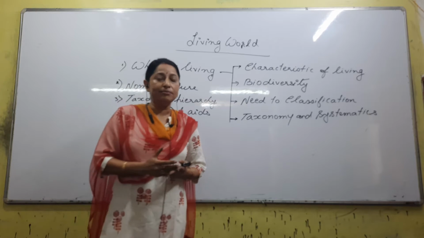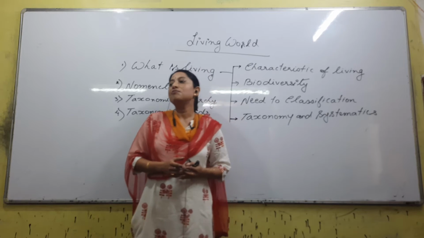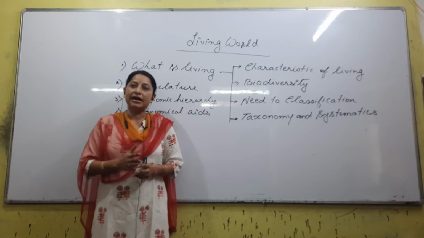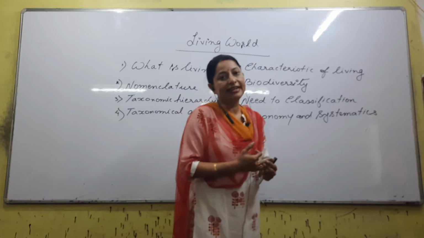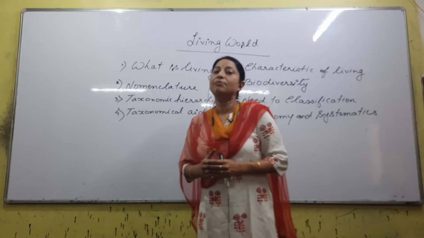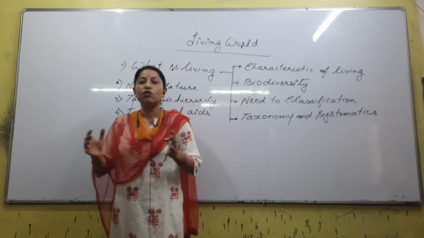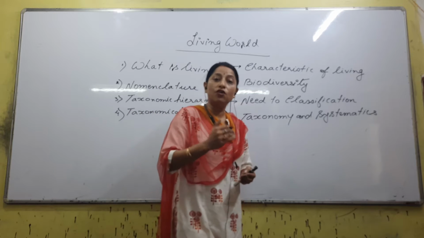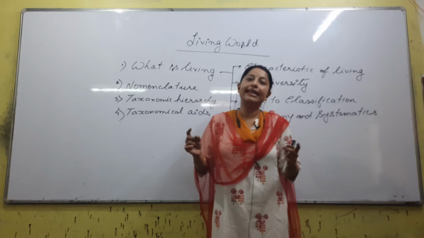Next we have polynomial. As the name suggests, polynomial means the name consists of more than 3 parts, obviously. It will be a long name, right? Many more parts. The entire name gives a description about the plant, not only about the plant but also about the habitat. Where it grows, under what conditions it grows, what its flower is like, what its inflorescence is like. Each and every piece of information will be in that name itself.